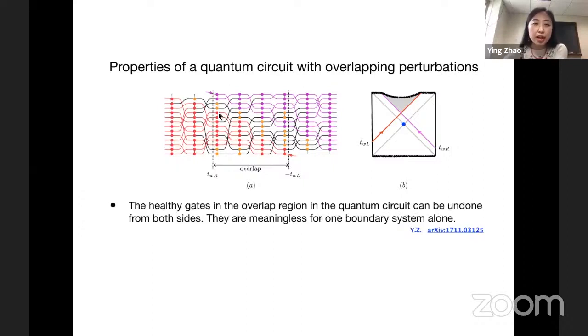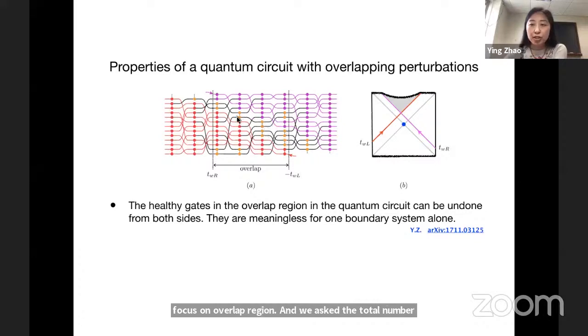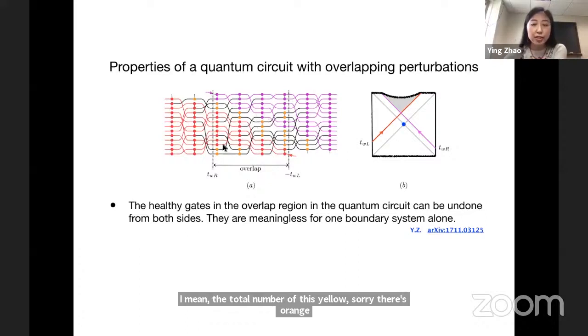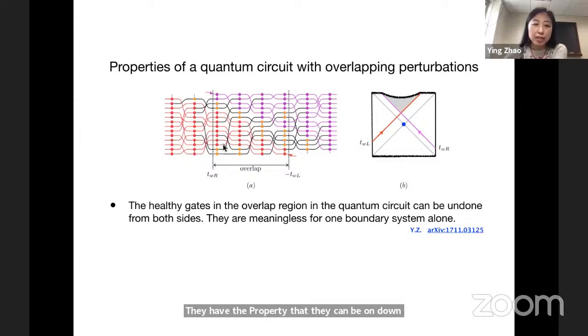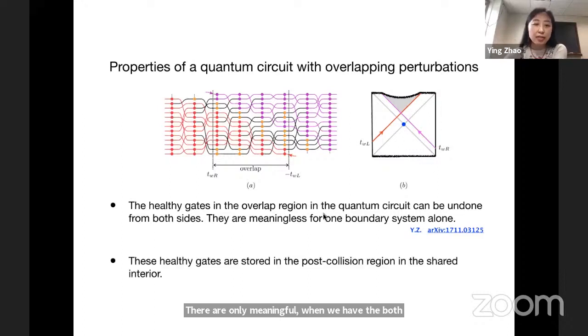One quantity I will pay attention to is, let's focus on the overlap region. And we ask the total number of healthy gates in the overlap region. I mean, the total number of these orange gates in this overlap region. They have the property that they can be undone from both sides. What does this mean? It means that they are meaningless for each boundary system alone. They are only meaningful when we have both left side and right side. So we say that these healthy gates have to be in the shared interior. These healthy gates are stored in the post-collision region in the shared interior.